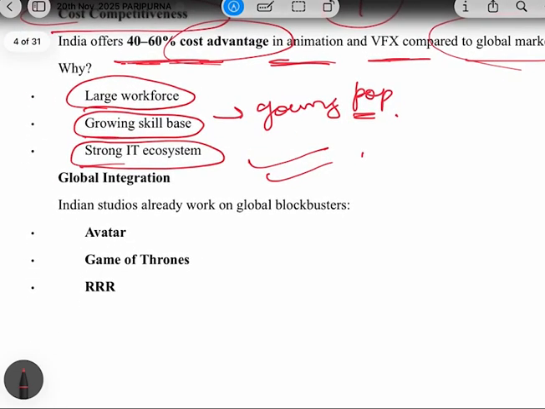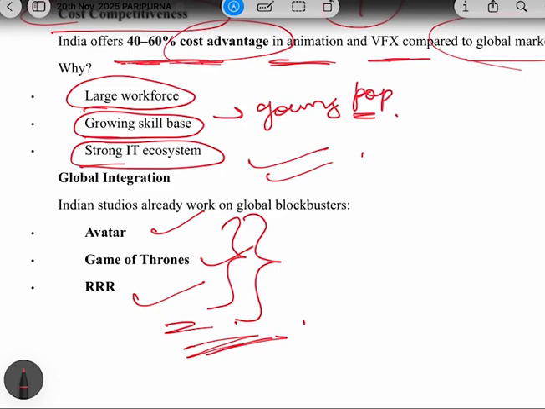Second is the global integration. Why am I saying global integration? So see, the article mentions these three important movies like Avatar, Game of Thrones, and RRR. So the article says that Indian students have already worked on these kinds of movies. So it's not like this sector is new for us.